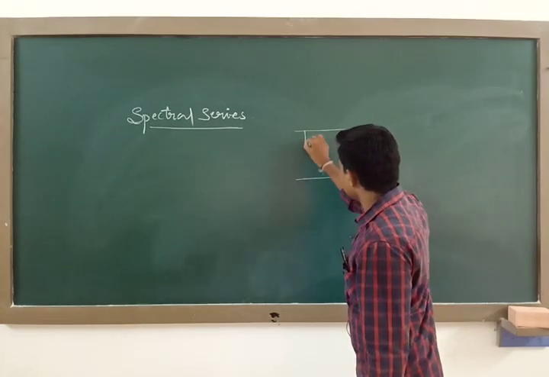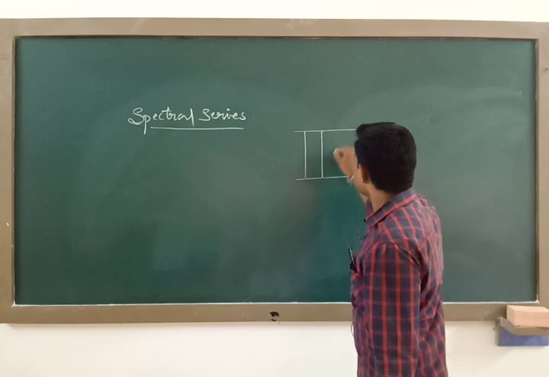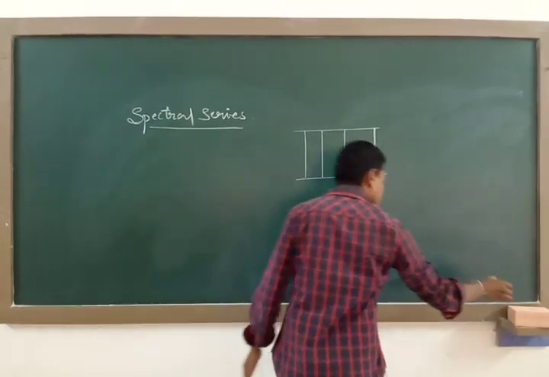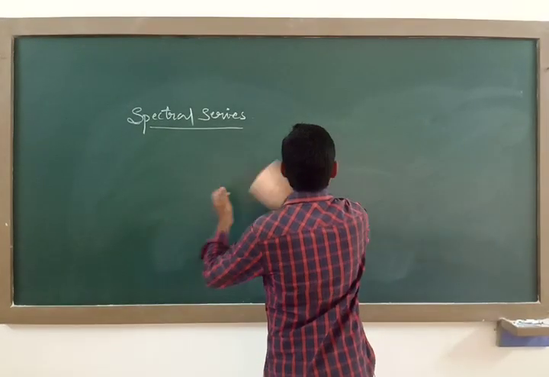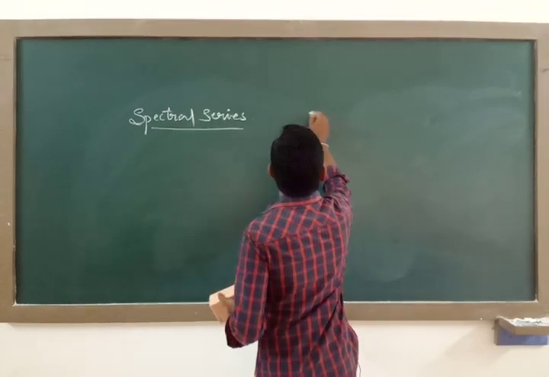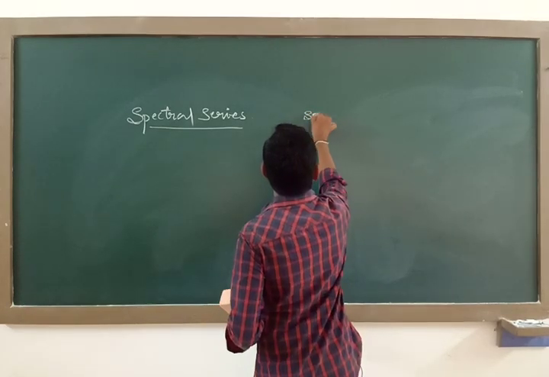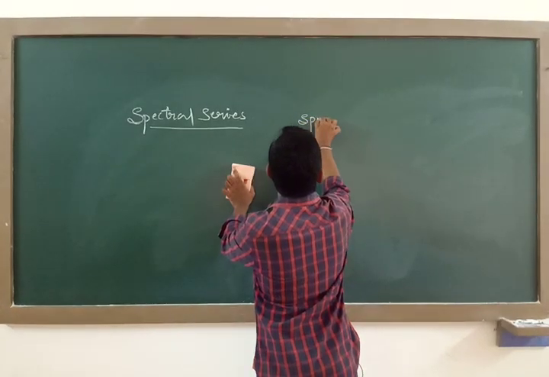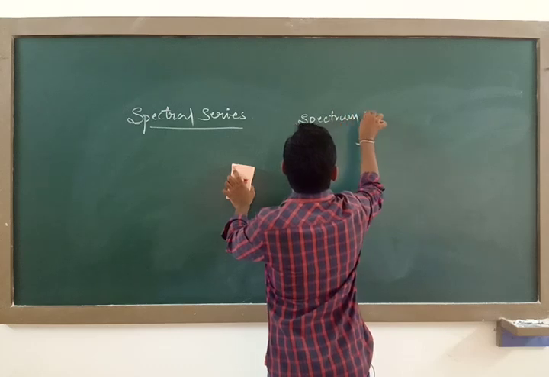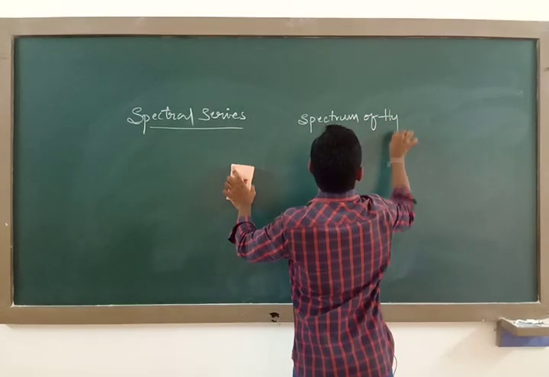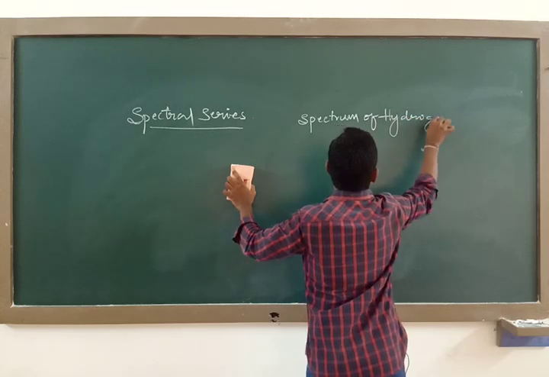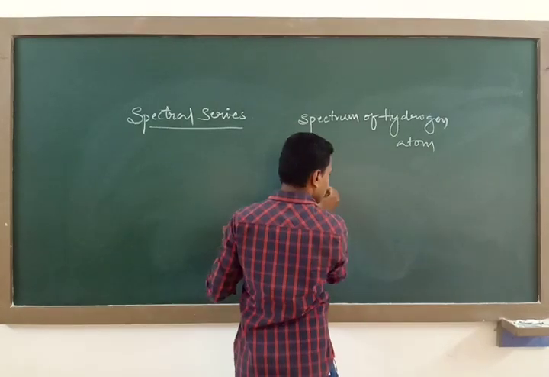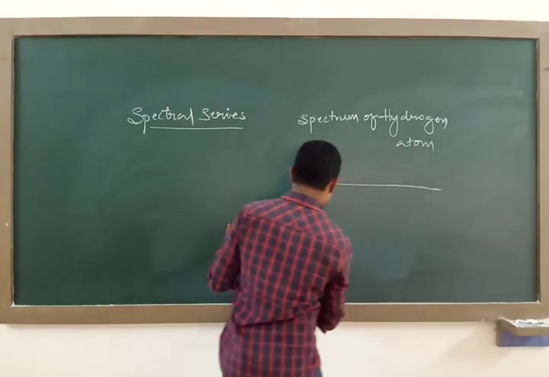If I put a figure, it is very simple and you can understand it. Let us consider this is a simple spectrum of the hydrogen atom. It is nothing but the spectrum of the hydrogen atom. So, the spectral series: a simple spectrum of hydrogen atom, that is a line emission spectrum of the simplest atom, the hydrogen atom. I am going to draw it here.